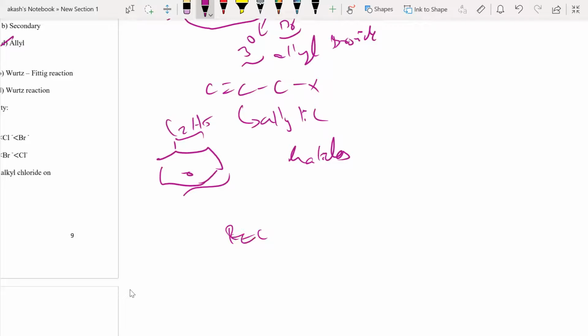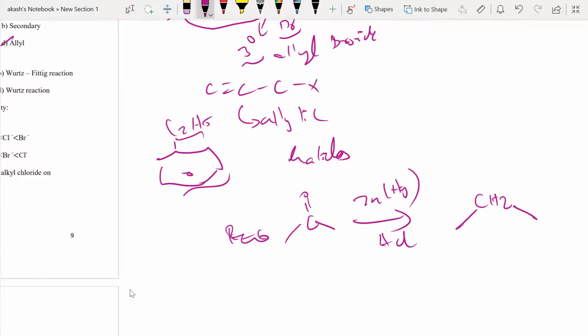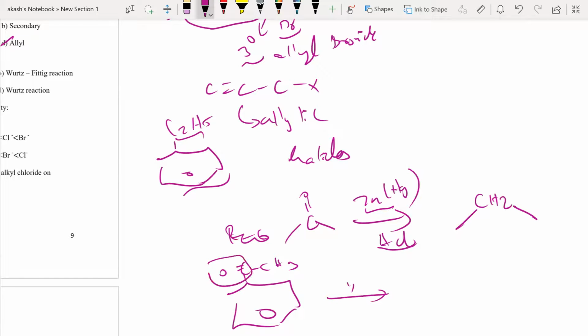So Clemmensen reduction is basically when you have a C double bond O, and when you put it in zinc amalgam and HCl, you will be converting it into CH2. For example, if you had C double bond O CH3, acetophenone, the same thing, we'll put zinc amalgam in the presence of HCl. Now this C double bond O will get converted to CH2.